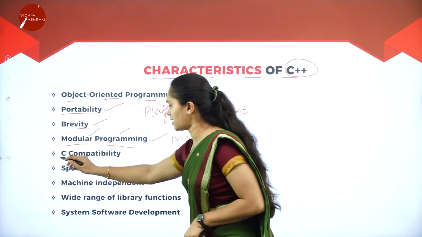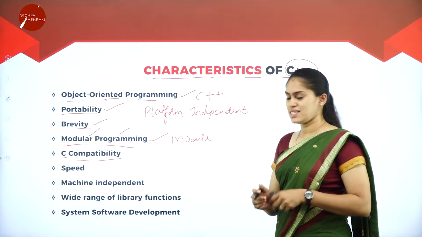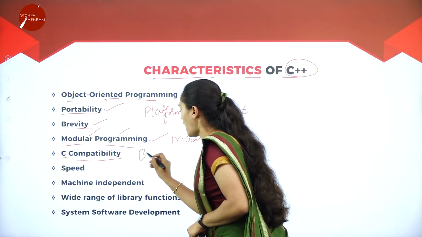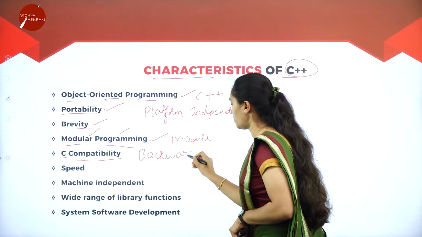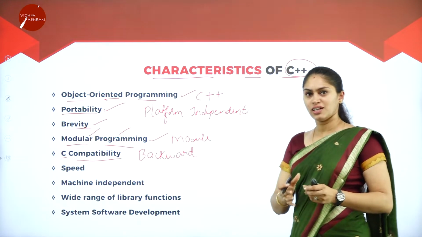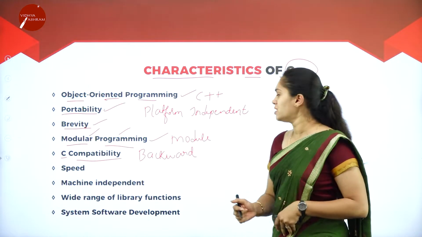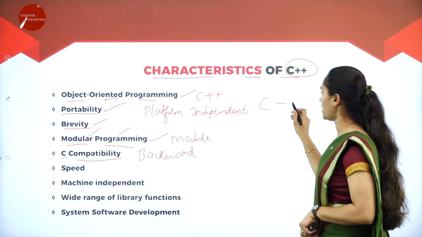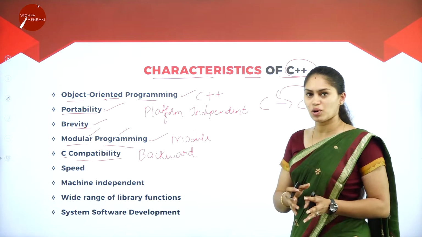Next characteristic is C compatibility. So mainly this C++ program has a backward compatibility. What is this backward compatibility? So we know the C++ is a super version of C, right? So first we had C, then now we have C++. It is a super version of this C programming.